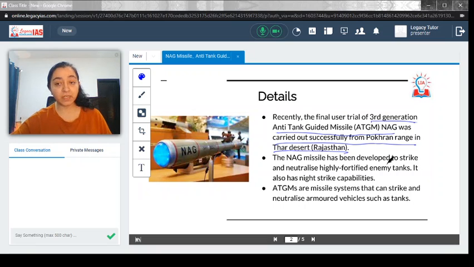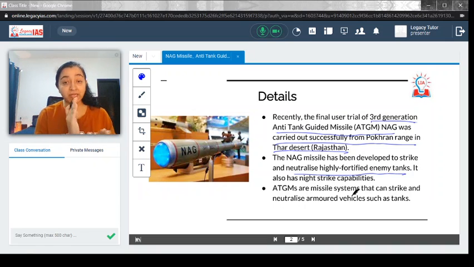The NAG missile has been developed to strike and neutralize highly fortified enemy tanks. So what is the major goal of the NAG missile? It can penetrate and neutralize enemy tanks which are even heavily guarded. That is the major purpose. It also has night strike capability. So not only during the daytime, but even at night it can go ahead and strike the enemy tank. That is one of the major functions of the NAG missile.